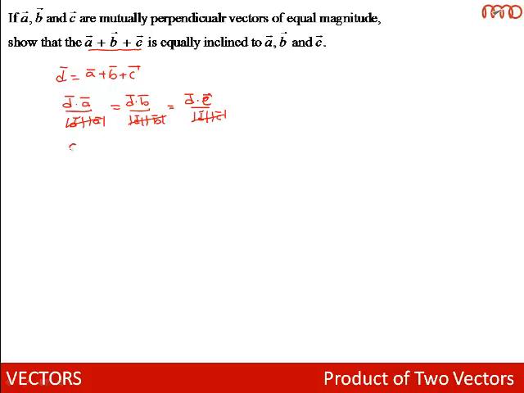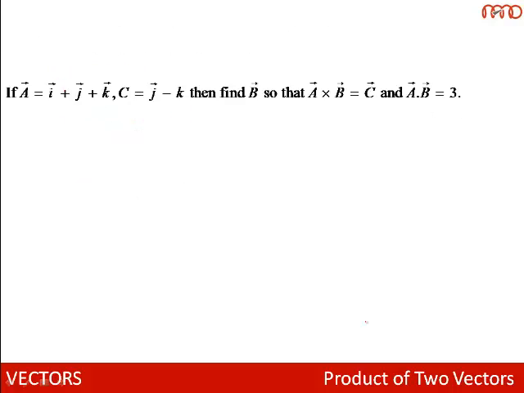D dot A is equal to A plus B plus C dot A. A dot A is 1, B dot A is 0 and C dot A is also 0 as B and C are perpendicular to A bar. So D dot A is equal to 1. Similarly D dot B is also 1 and D dot C is also 1. So we can say D bar is equally inclined to vectors A bar, B bar and C bar.